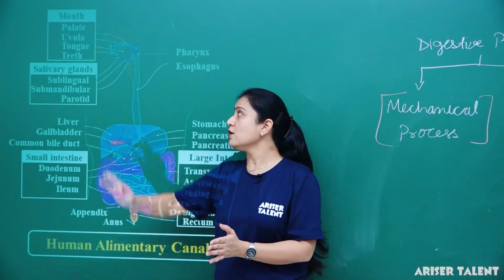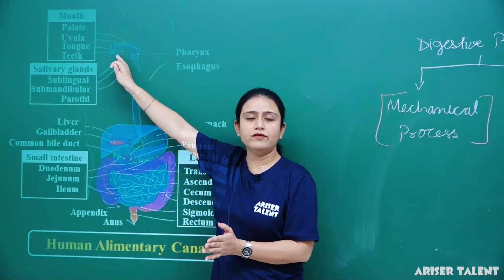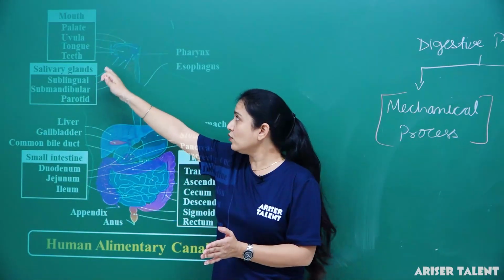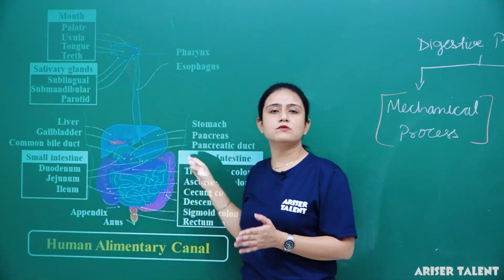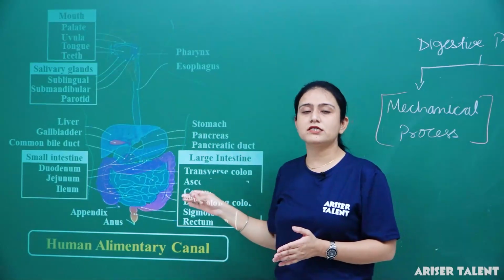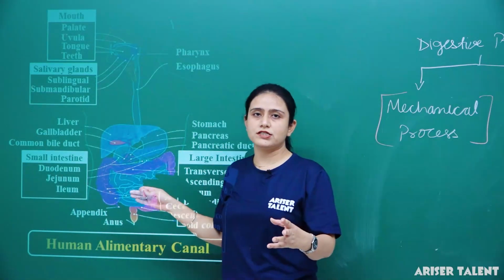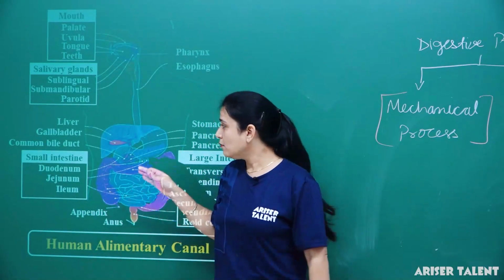Mechanical process means once you ingest the food, once you keep the food in the mouth, it goes to the esophagus, from the esophagus to the stomach, stomach to the small intestine, then to the large intestine, then whatever waste is there is thrown out of the body.